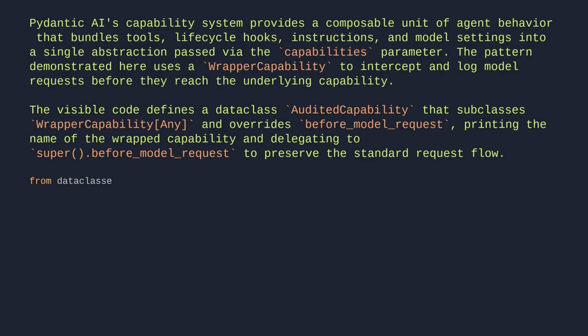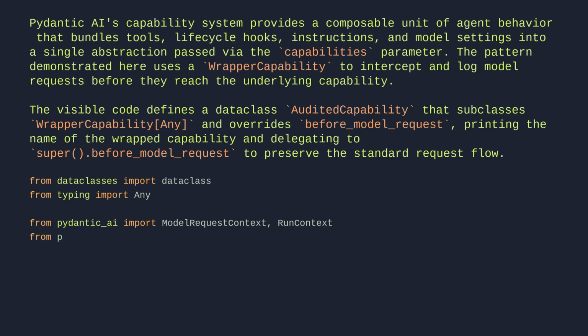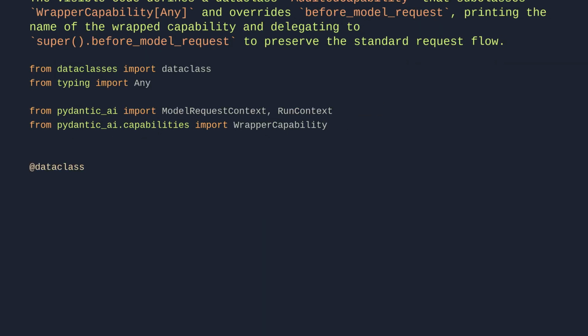From dataclasses, import dataclass. From typing, import Any. From pydantic_ai, import ModelRequestContext, RunContext. From pydantic_ai.capabilities, import WrapperCapability. At dataclass, class AuditedCapability, WrapperCapability[Any]. Wraps any capability and logs its model requests.